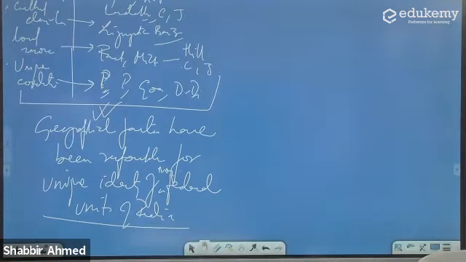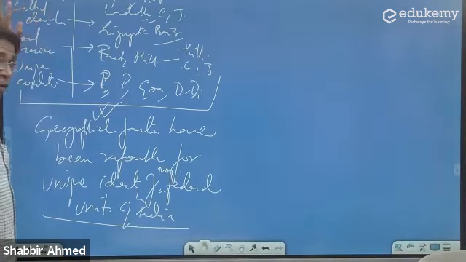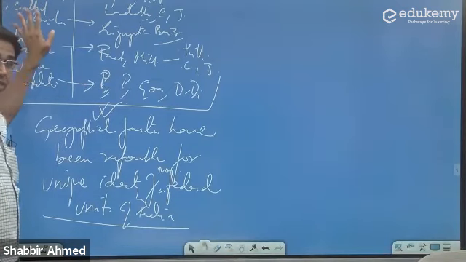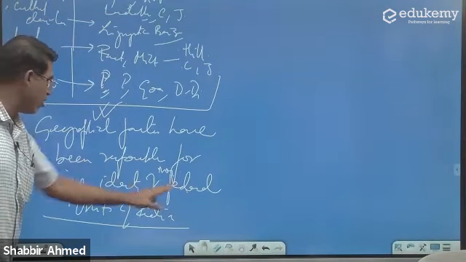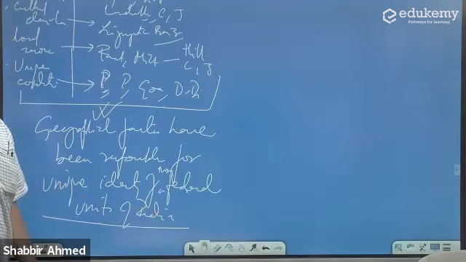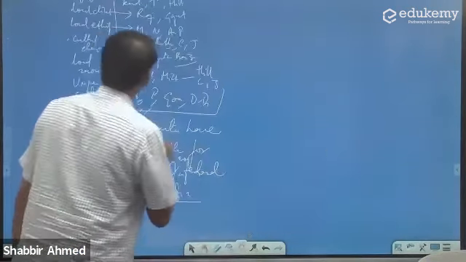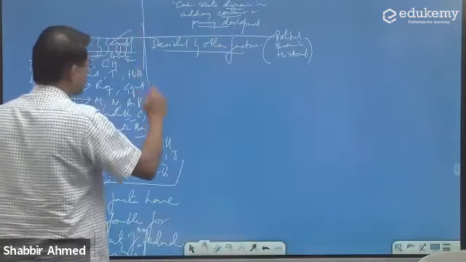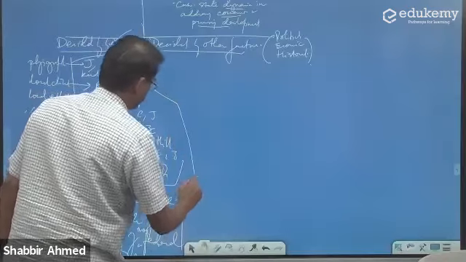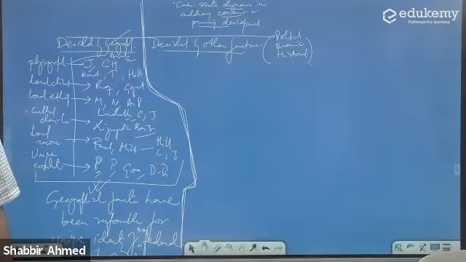This is one assertion. Okay? So there are reasons to believe that local geographical factors, local conditions, local ethnicity, local climate have been responsible for many of the federal units of India. Okay? Now tell me, where all have non-geographical factors played a role? Where all have non-geographical factors played a role?